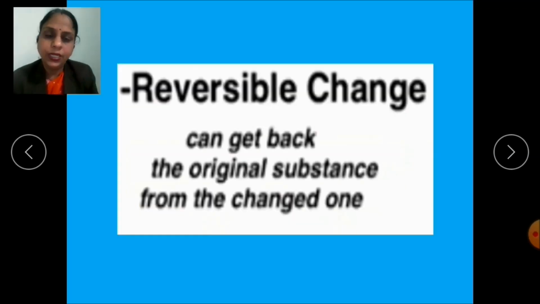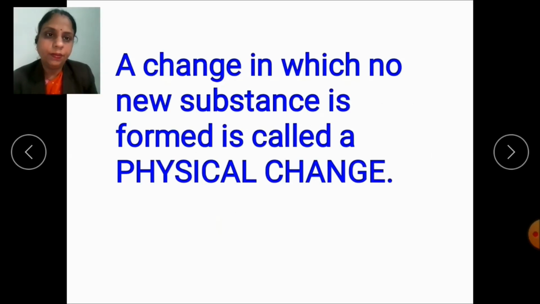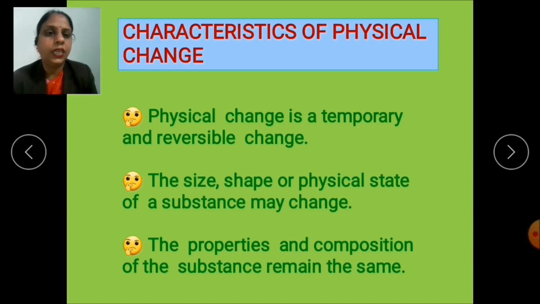That means a physical change is also called a reversible change because we get the original substance from the changed one. So, children, a change in which no new substance is formed is called a physical change. Now, the characteristics of physical changes. A physical change is a temporary and reversible change. The size, shape or physical state of a substance may change. The properties and the composition of the substance remain the same.